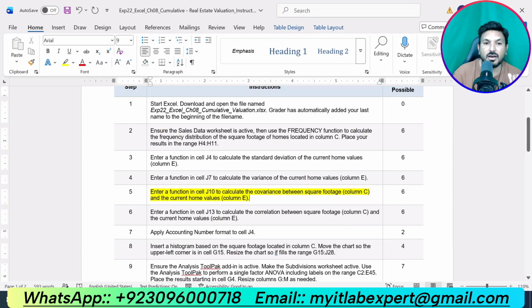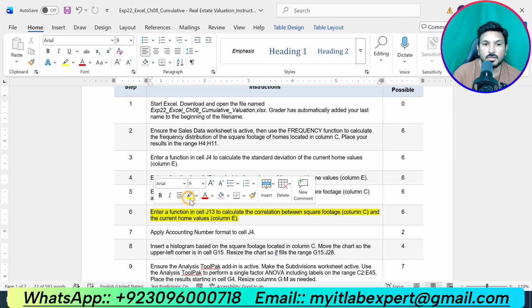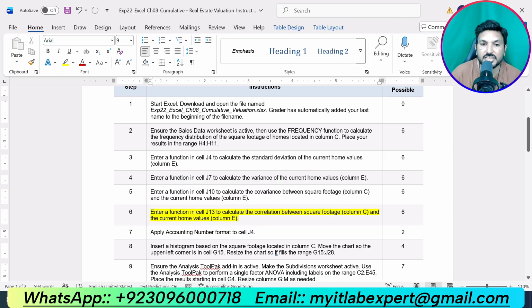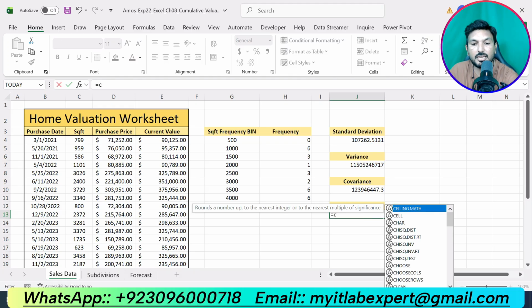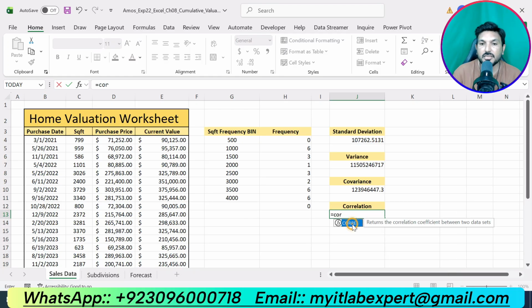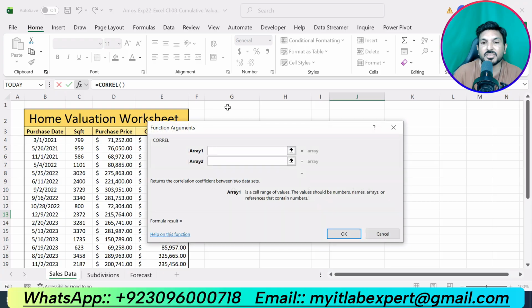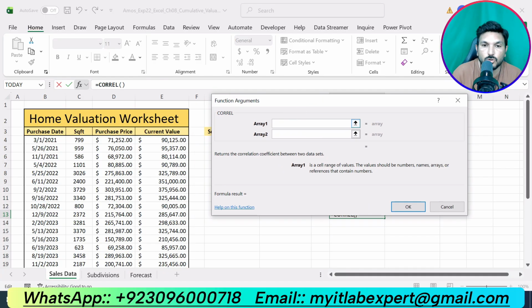Now that is all about step number 5, and now we are supposed to do the next step, that is step number 6. Enter a function in cell J13 to calculate the correlation between square footage and the current home values. So we will go to cell J13, we will type the CORREL function, this one. Double click on that. Now click on the function symbol to enter the function arguments.